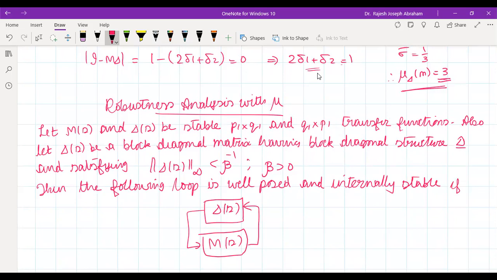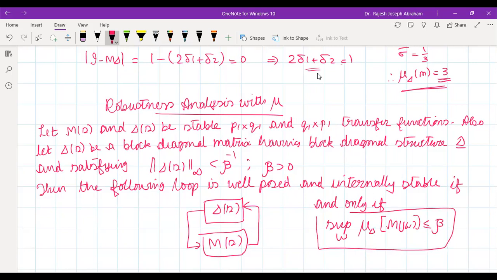It is stable if and only if supremum over omega of mu delta of M of j omega is less than or equal to beta. It is somewhat similar to our small gain theorem, which we stated for unstructured uncertainty. Here we are considering a structured uncertainty, where our block has some structure. For all the frequency range, this mu delta should be less than or equal to beta. Then we can say that our system with structured uncertainty will be robust.